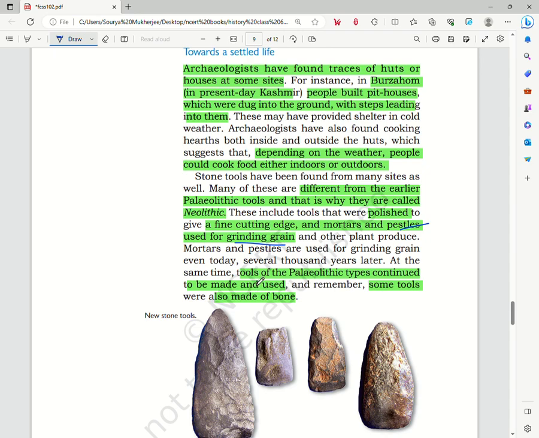Then we see that the tools of the Paleolithic continued to be made and used, and remember, some tools were also made of bone. Though these new tools were introduced, the older Paleolithic tools were still in use, and some other tools were made using bone.